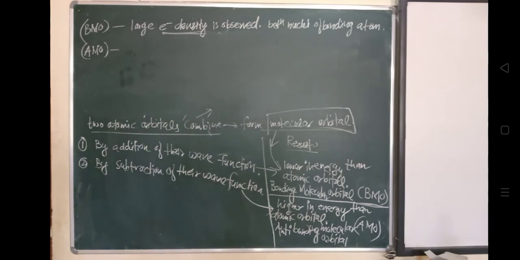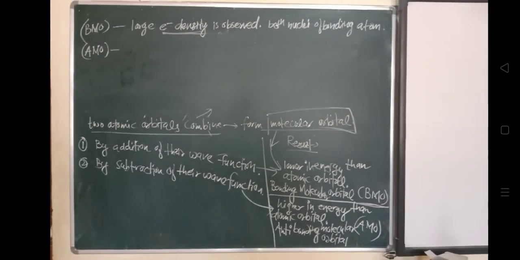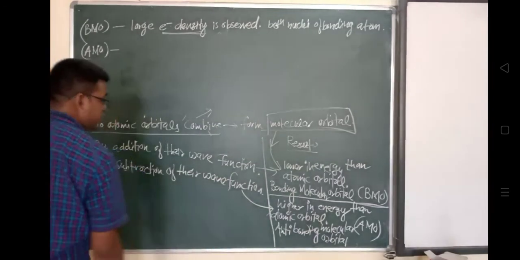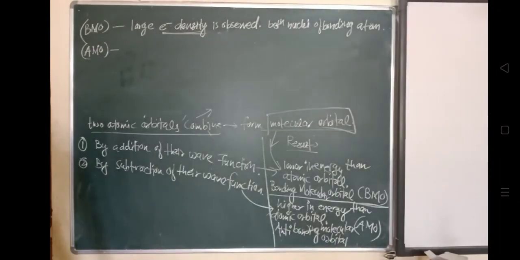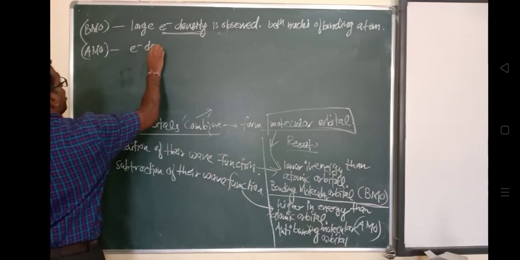So how are bonding molecular orbitals formed? By addition of the wave functions. When two atomic orbitals combine, they form a molecular orbital, and if addition of the wave functions takes place, the electron density between the nuclei of the bonding atoms will be larger.